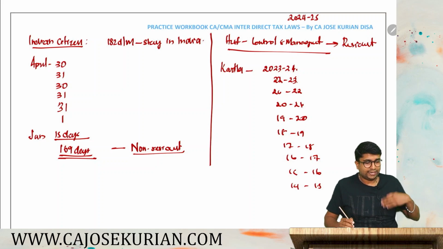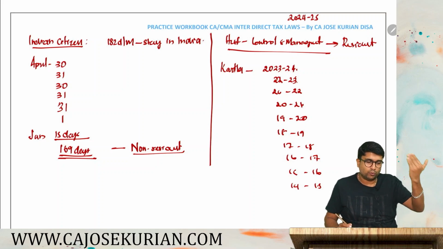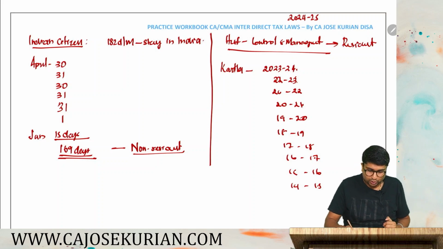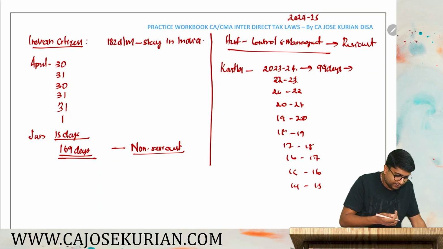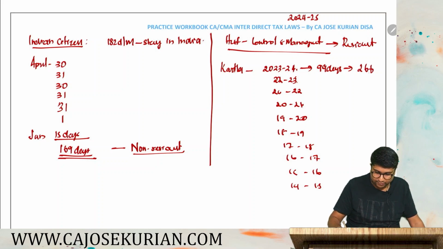See, he had also gone out of India for 99 days in 23-24. In 23-24 he left India only for 99 days. That means he stayed in India for how many days? 365 minus 99. That will be how much, friends? So let's take that also. 365 minus 99 will be 266 days he was in India.